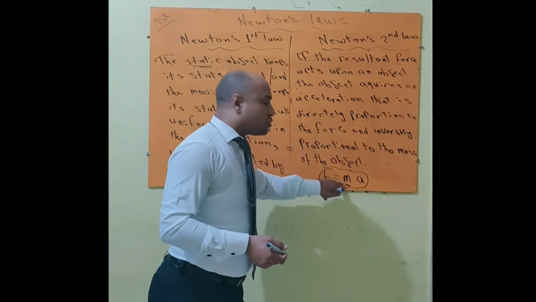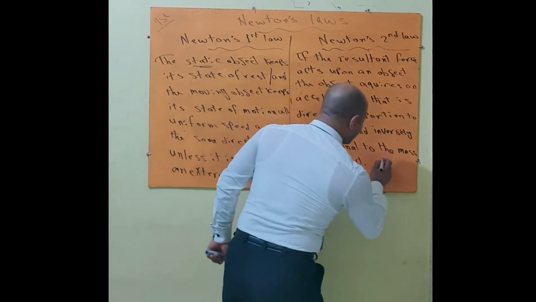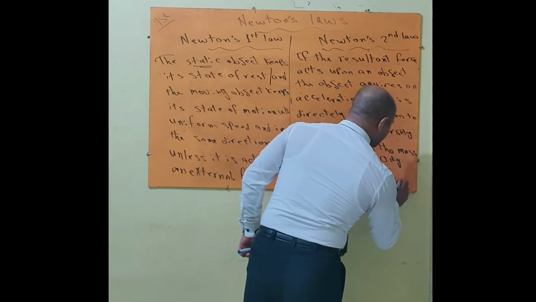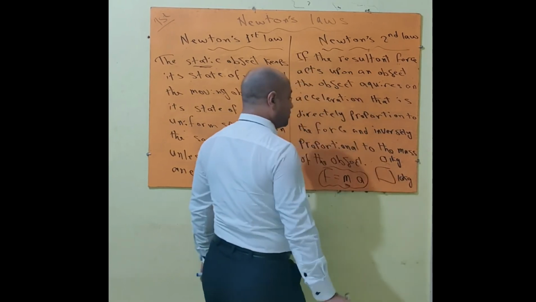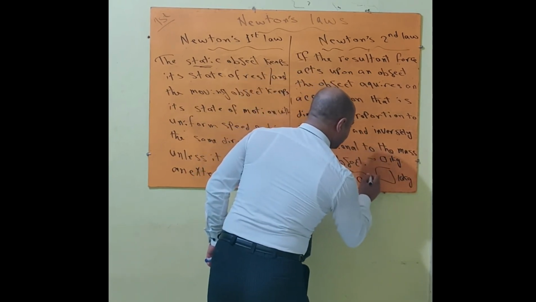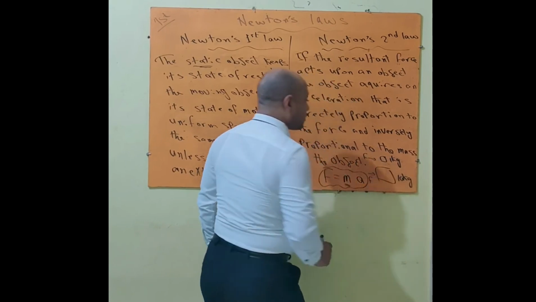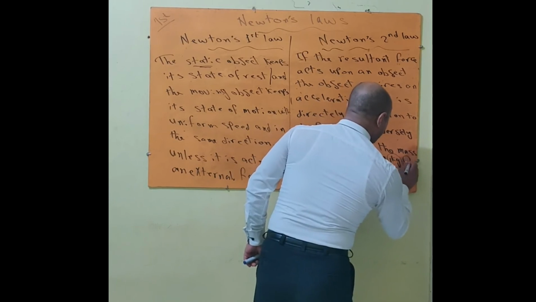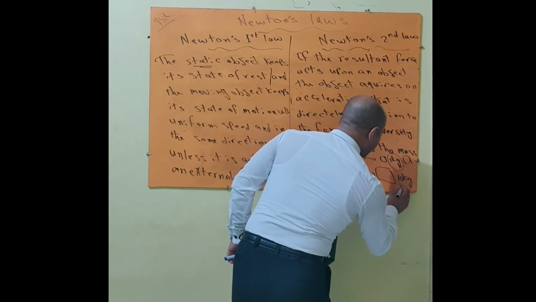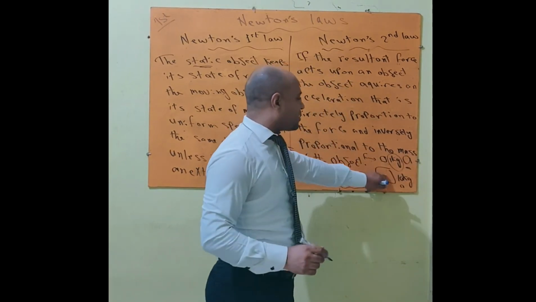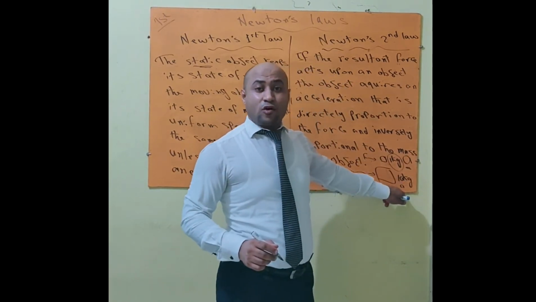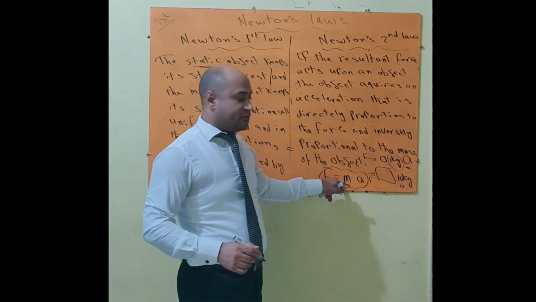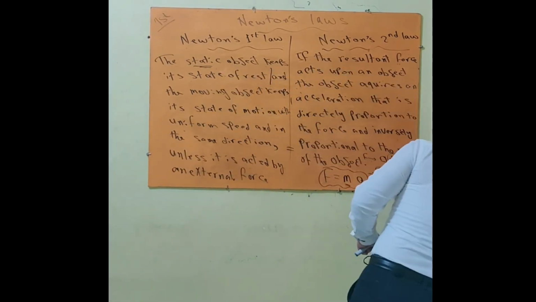And it is inversely proportional to the mass of the object, which means that if we have two objects, the first object 1 kilogram, for example, and the other object 10 kilograms, and the same force acts upon them, the first object acquires an acceleration while the other object acquires an acceleration less than the first, because by increasing the mass of the object, the acceleration acquired by this object decreases, which means that the acceleration is inversely proportional to the mass of the object. Okay, this is the first formula of Newton's second law.